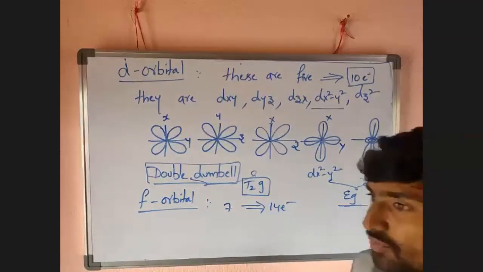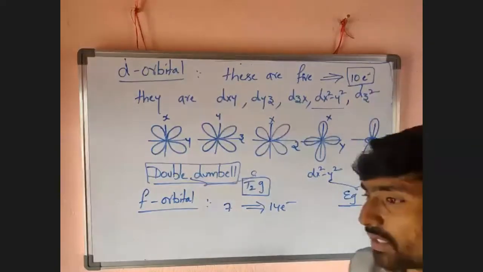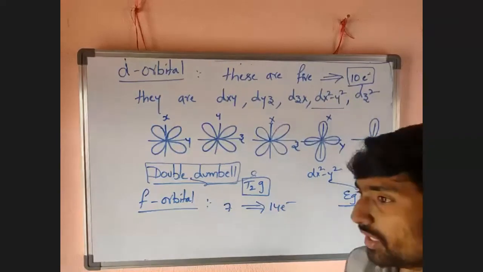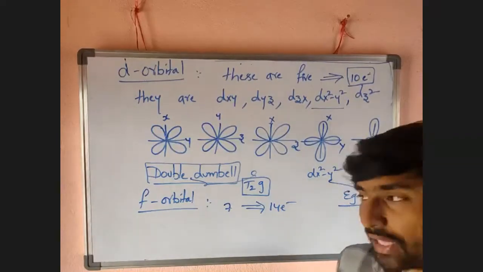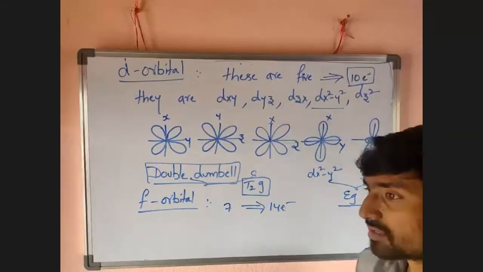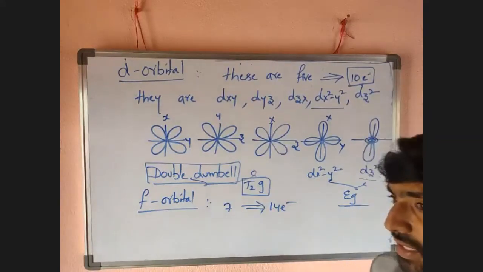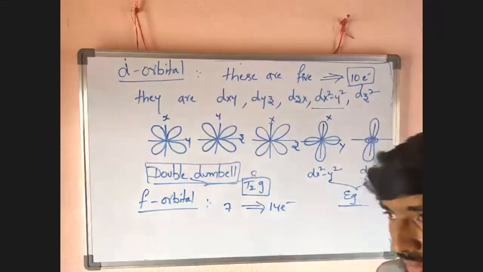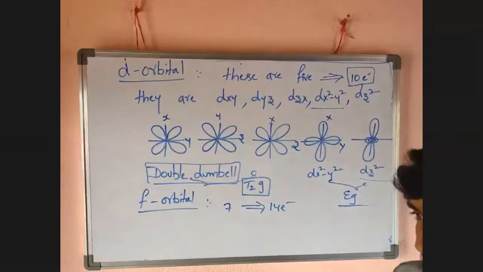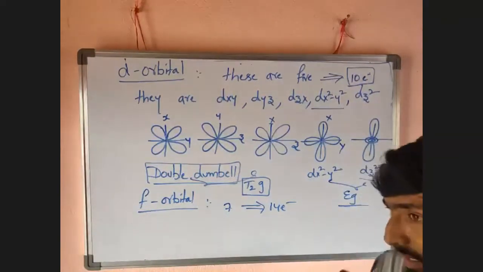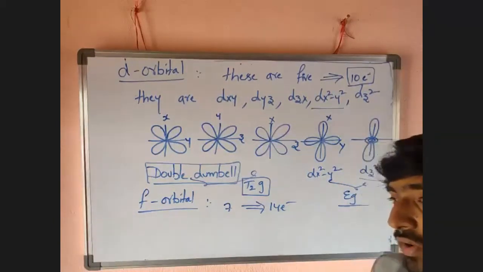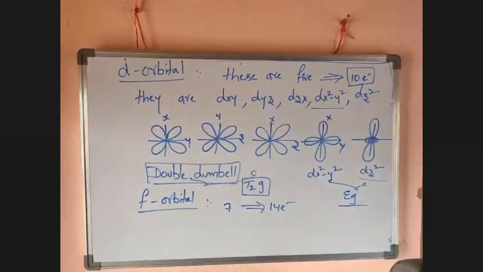The s orbital is only one, with a spherical shape. It is equally distributed in all directions x, y, z. That's why it can accommodate only 2 electrons. Then p orbitals are 3: px, py, pz. In the case of px, the lobes are arranged on the x axis because the probability of finding an electron is in the x direction, with a dumbbell shape. That's why it is px. Likewise py, pz. So p orbitals are 3, and they can accommodate 6 electrons.